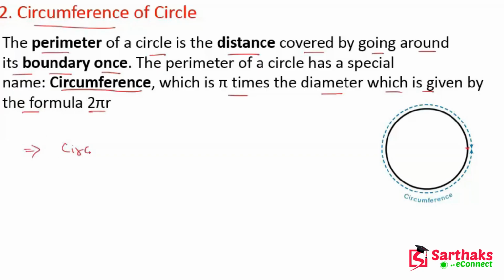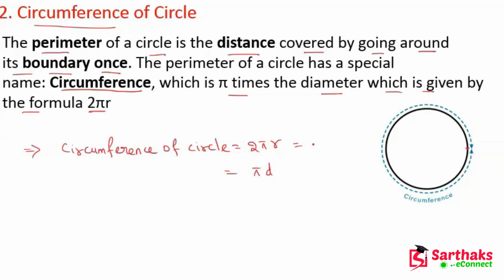So we can write circumference of circle is equal to 2 pi r, or we can write it as pi into d, because we know that d is 2 into r.